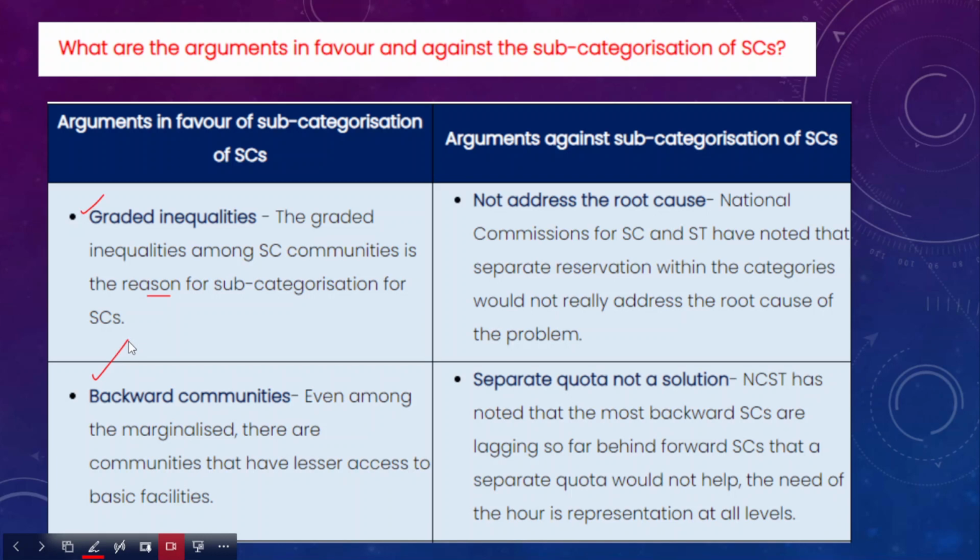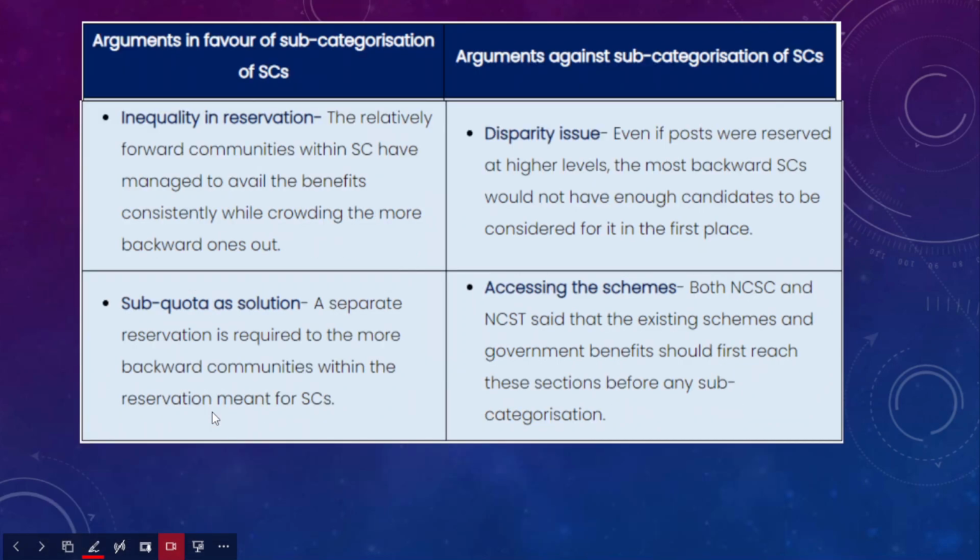So even among the marginalized sections, the SC category being considered marginalized, there are communities that have lesser access to the basic facilities as well. So this is the second argument in favor of subcategorization of SCs.